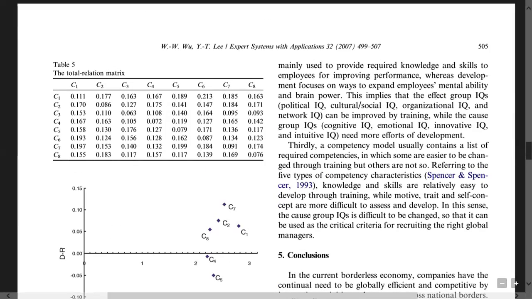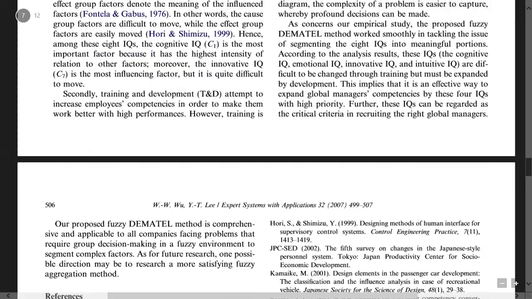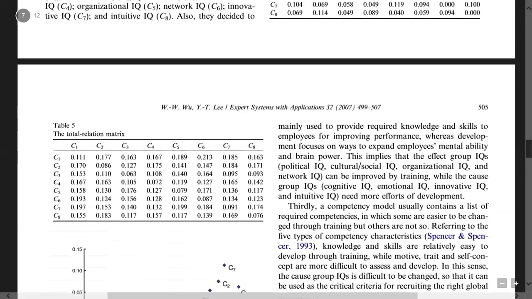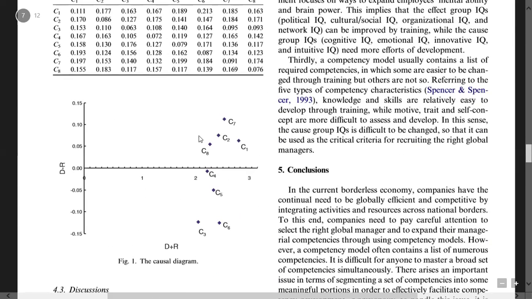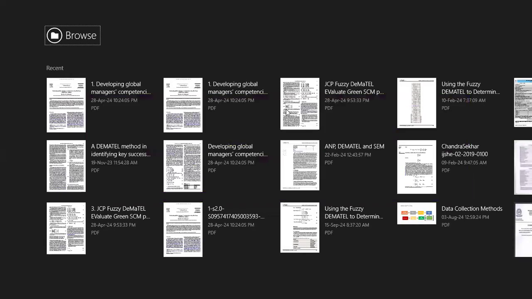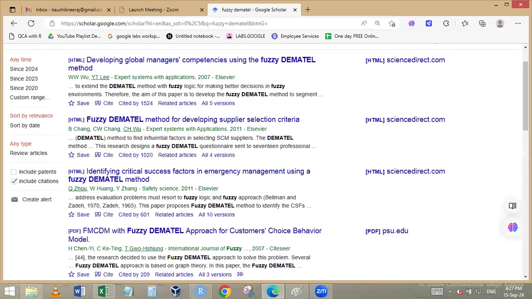Threshold value will be given. So it's very, very short. I found DeMaTEL papers are extremely short. Only two sorts of tables are there. One table will tell you about the DV, IDV part, and the second will tell more important, less important, and which arrow will go where. So this is one paper, and now you can refer to several other papers here, and all papers talk like this. So always go for the fuzzy DeMaTEL instead of routine DeMaTEL.